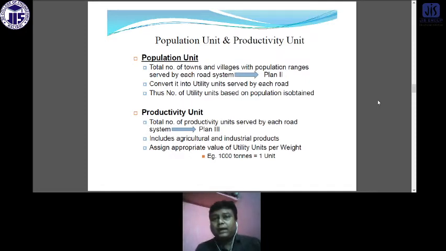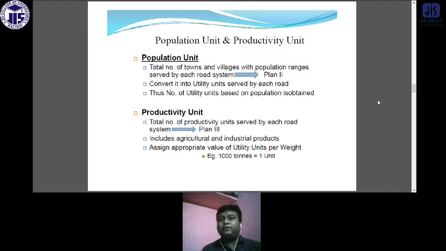Suppose there is a village and they produce 200 tons of agricultural product per year. Then I know the consumption of each single person. That means I can say that if x number of population is there, then all the population can get the agricultural food and utilize it in a proper way.